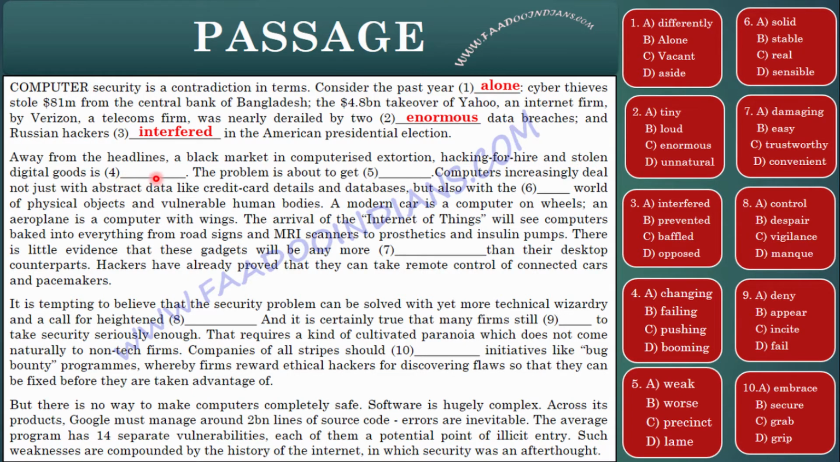Now, fourth part, let's see changing. Is it changing? Well, no, it is not changing. Is it failing? No, it is not failing. It is increasing. Okay, pushing, not again. Then what is it? It is booming. So rapid growth. So it is booming. That is, it is rising.